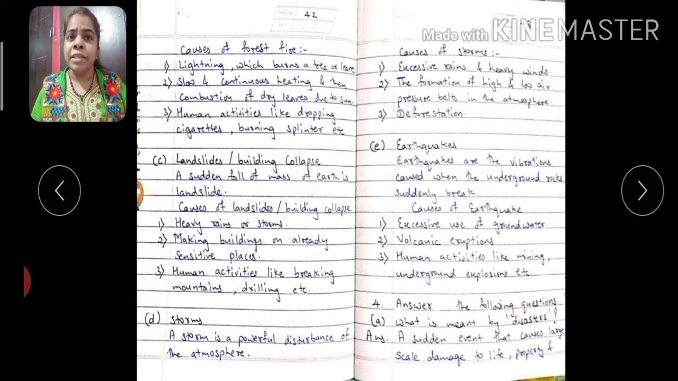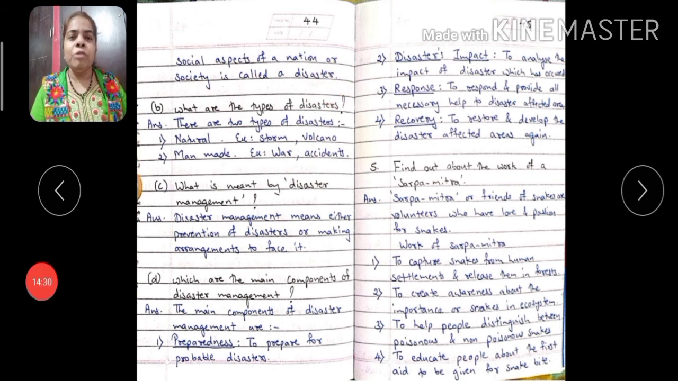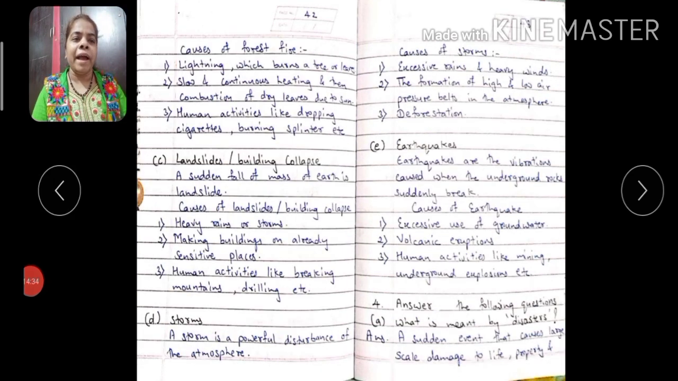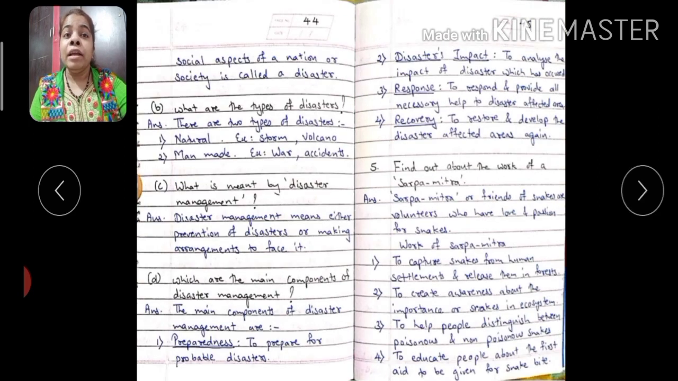Answer the following questions. Next one, what is meant by disasters? This is a definition given in your textbook. The same we are going to write. A sudden event that causes large scale damage to life, property and social aspects of a nation or society is called a disaster. Now see, what is a disaster? Let's see from behind. A sudden event that causes large scale damage to life, property and social aspects of a nation or society.